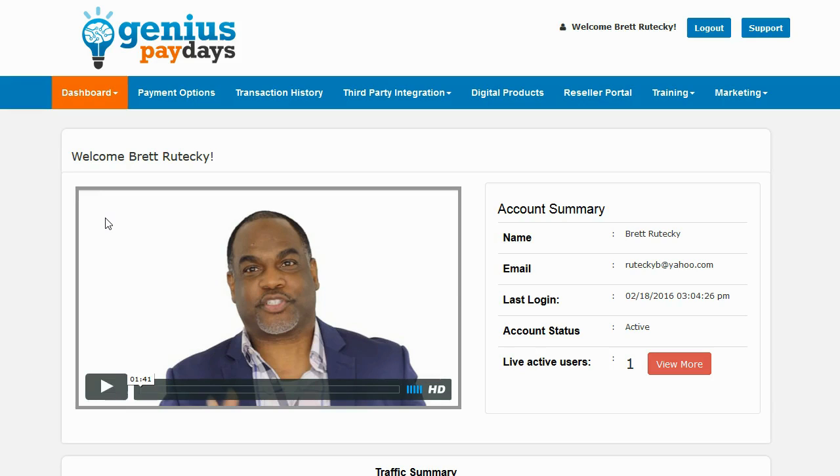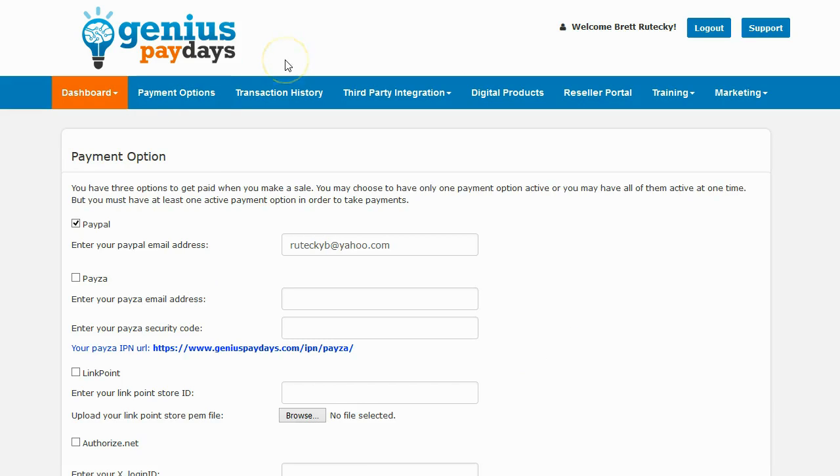Okay, so let me show you exactly how Genius PayDays works. As soon as you log into the system, this is what you're going to see. The very first thing you're going to want to do is set up your payment options. You want to make sure that you have a way to get paid, because that's kind of the whole point of Genius PayDays. So you're going to go over here to the payment options button. You're going to go ahead and click on that, and you're going to have a couple of different payment options.